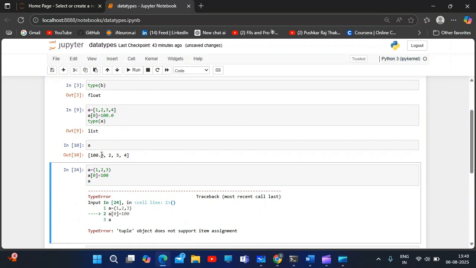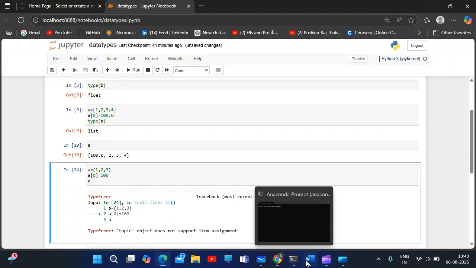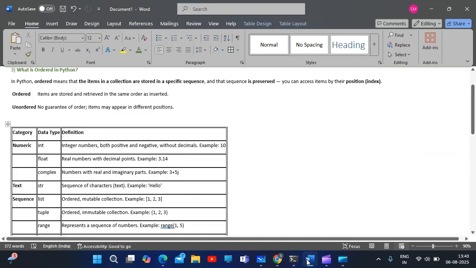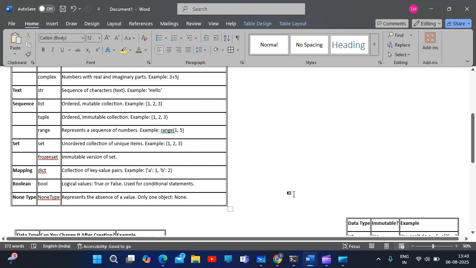I have changed it to 100 as I have updated my value. So this is the most important difference between the list and tuple. This will be an interview question also. You may be asked what is the difference between list and tuple. There are various similarities between list and tuple, but this is the first and most important difference.